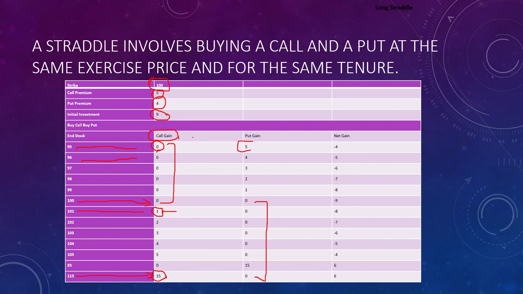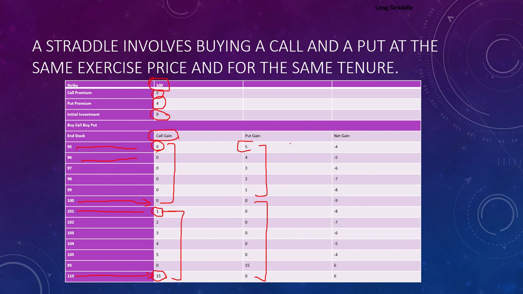If you observe, in calls he is at a profit when the market price crosses rupees 100, and in the put option he is at a profit when the market price is less than 100. These two situations are quite contradicting to each other. This is what we call an arbitrage process, where you buy two things from which you can earn something.